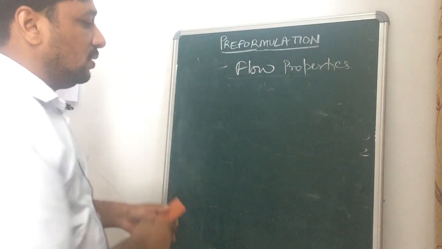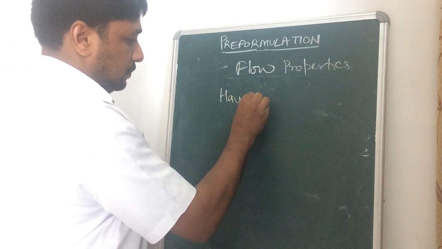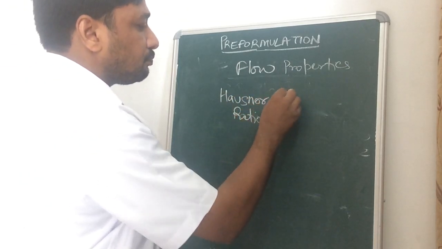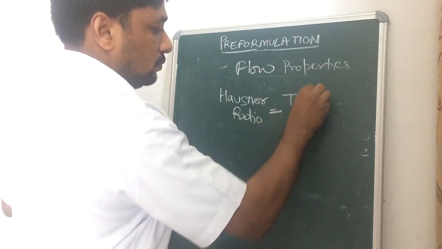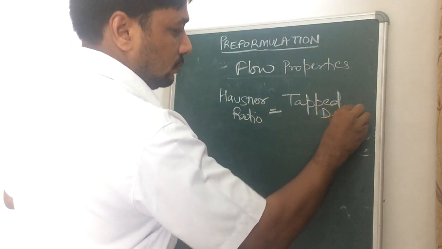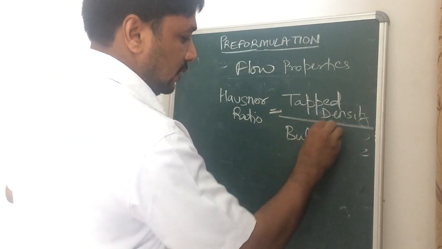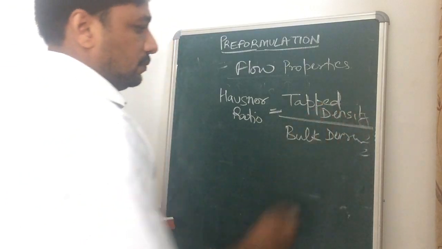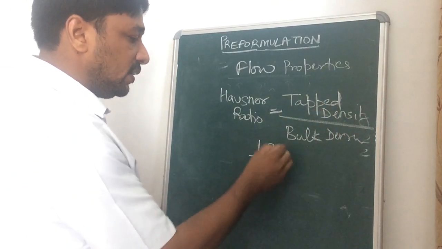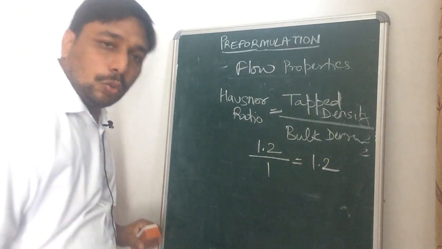that is simple. Tap density upon bulk density. So if the tap density is 1.2 and bulk density is 1, then the value will be 1.2.